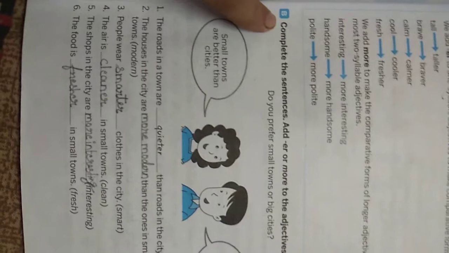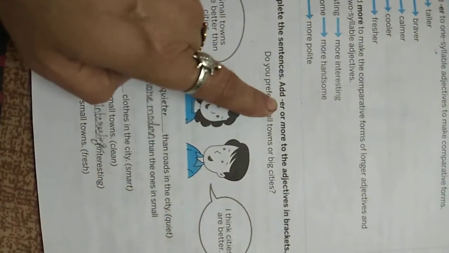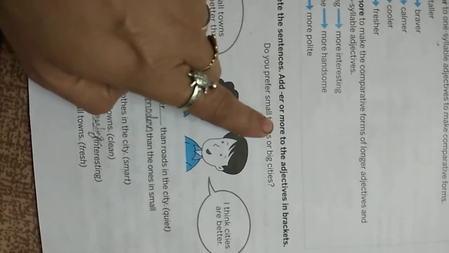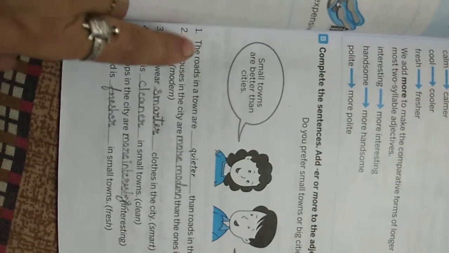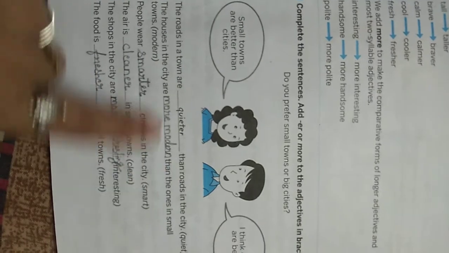Then exercise B, complete the sentences adding er or more, as we have done in the previous one. Number one: the roads in a town are quieter than roads in the city.